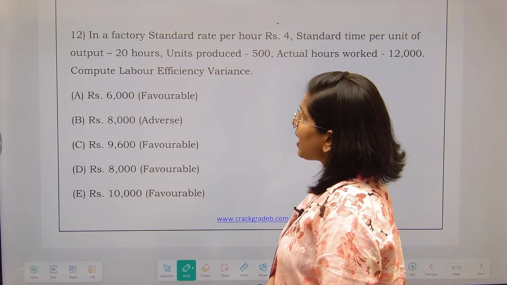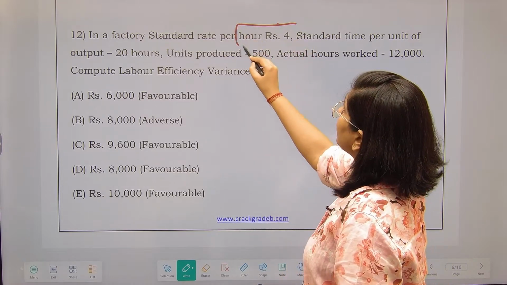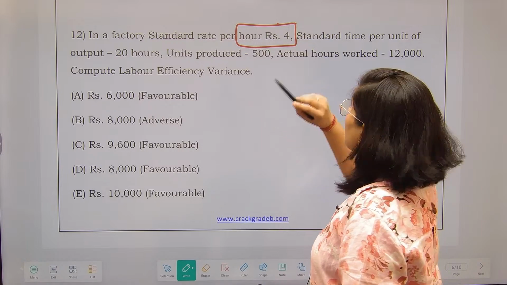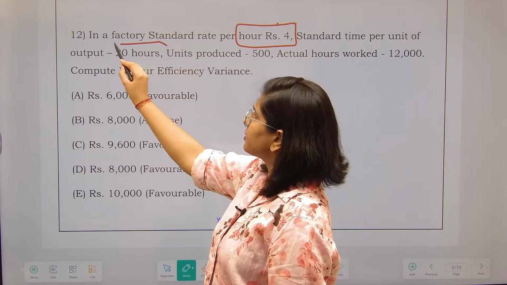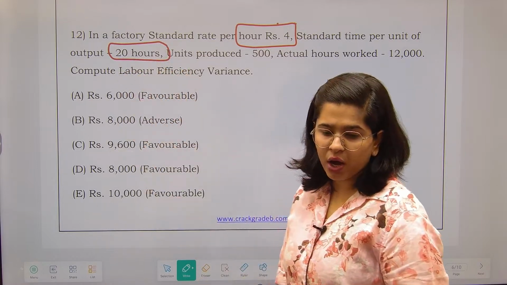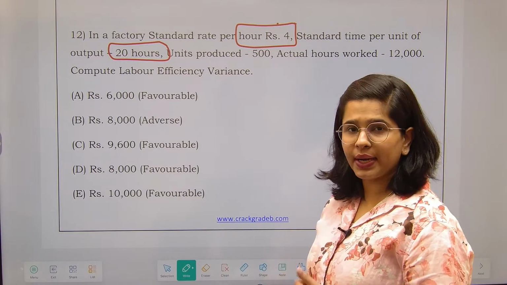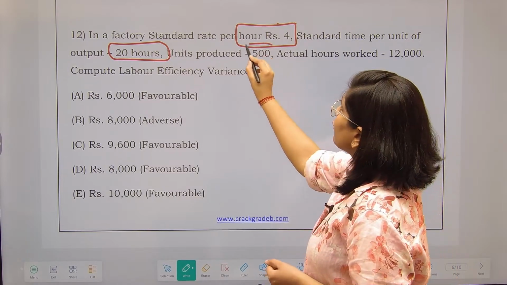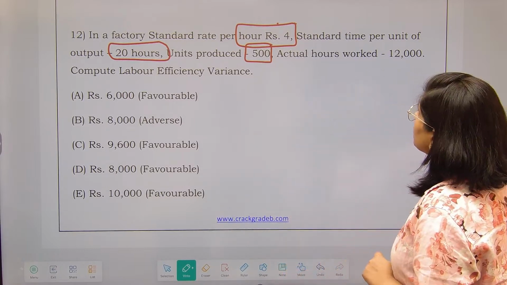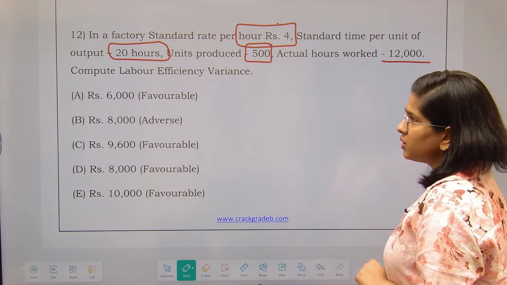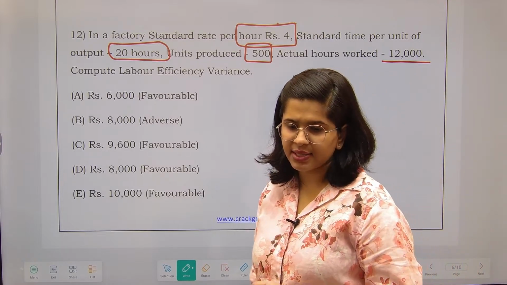Now next is, in a factory, the standard rate per hour is 4 rupees. Standard time per unit of output is 20 hours. That means if you want to produce 1 unit of output, you need 20 hours. The total number of units produced is 500 units. Actual hours worked is 12,000. You have to compute the labor efficiency variance.